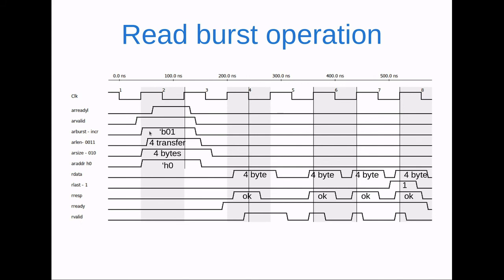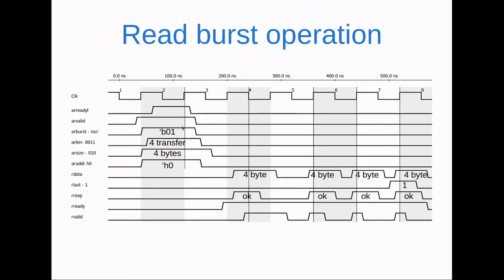First of all, we can see the value of ARREADY here is 0, and at this positive edge, the vertical line, it becomes high. The value of ARVALID is detected high on this same clock as ARREADY. After that the value of ARBURST is 01, that means increment type. The value of ARLEN is 0011, that means 4 transfers, as 3 plus 1 is 4.